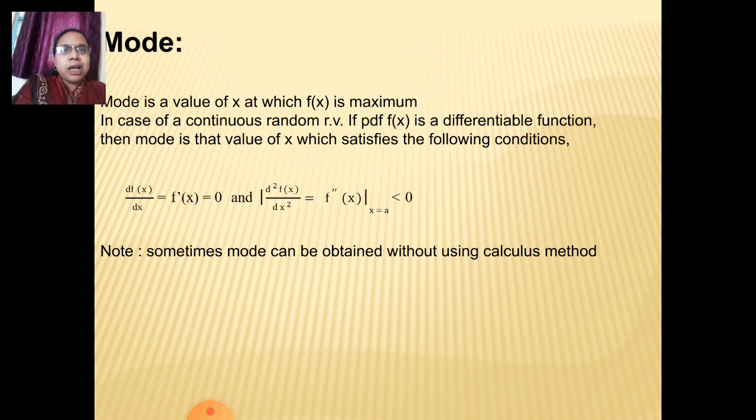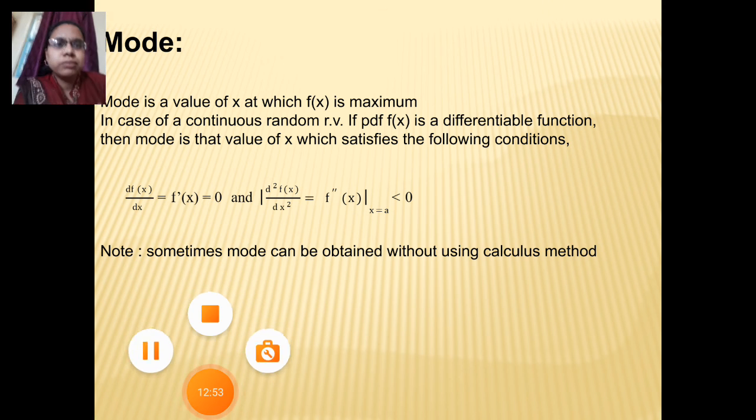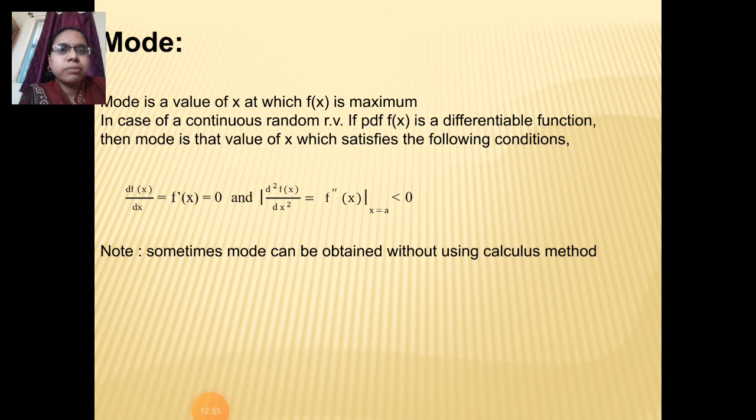This we know. Then in the case of a continuous random variable, if the PDF f of x is a differentiable function, then the mode is that value of x which satisfies the following conditions. This is a different method for calculating the mode than for a discrete random variable. The function should be continuous and differentiable.